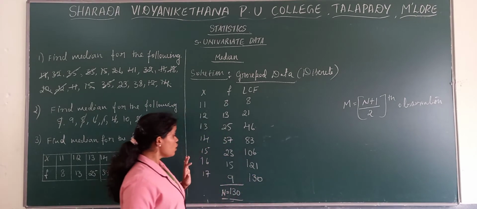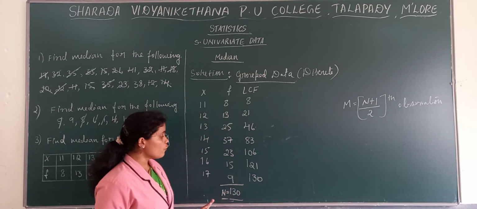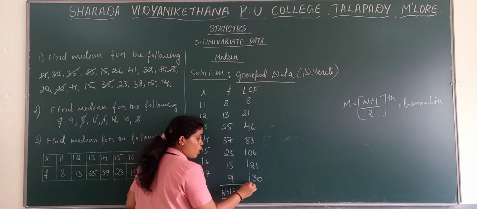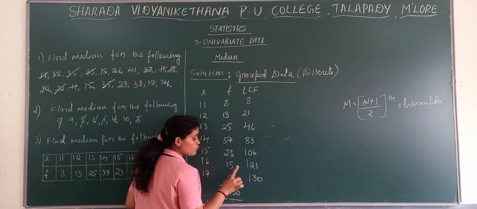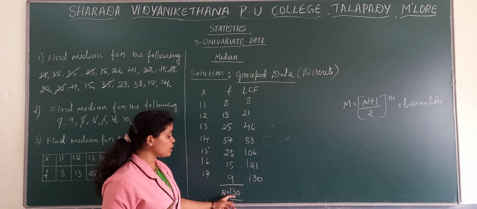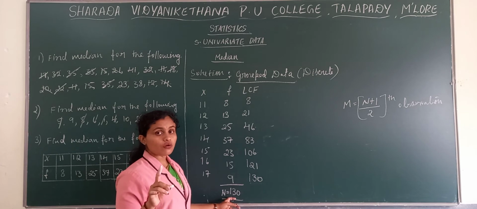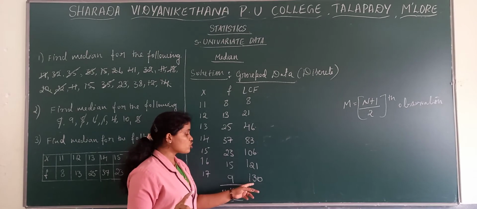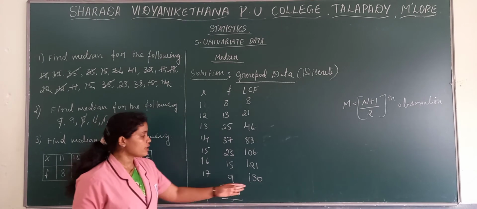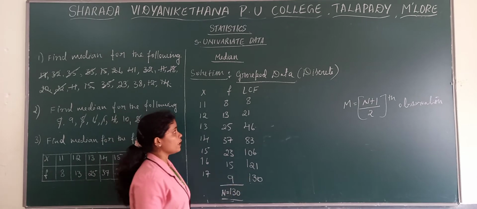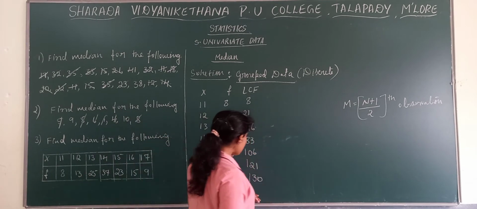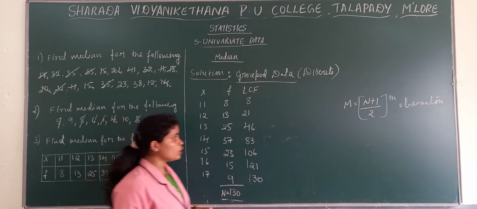So this is about less than cumulative frequency. Always the last number of less than cumulative frequency will be the total N. If you go wrong there, you will get to know it. What is your total number of frequencies? That should be the last value of LCF. It should be equal.